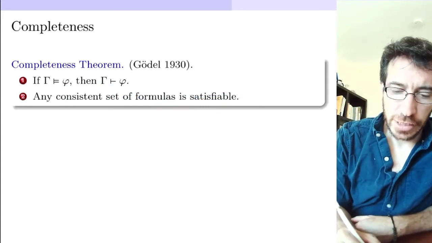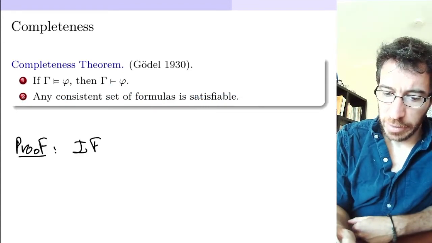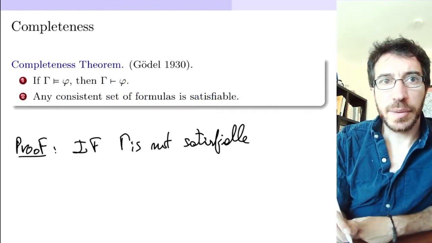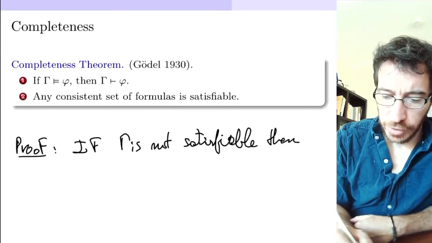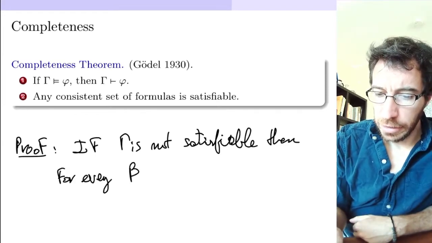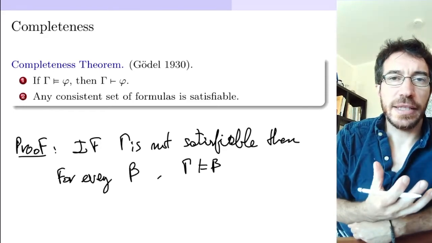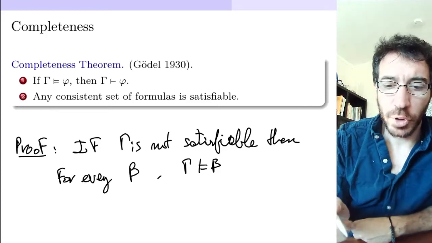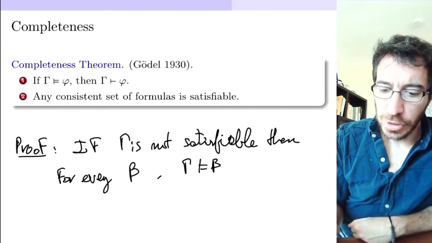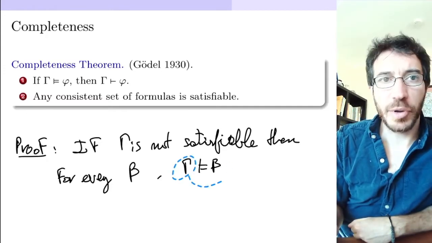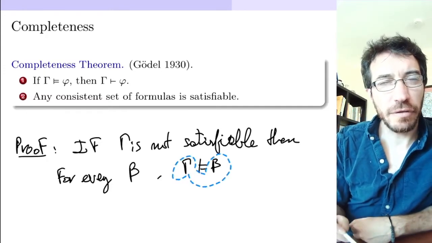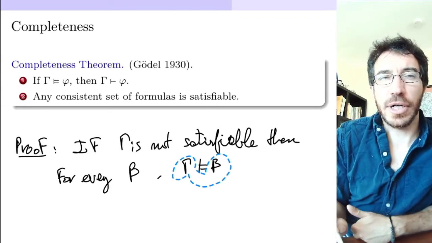The proof is that if gamma is not satisfiable, then for every formula beta, gamma semantically implies beta. The reason for that is that if you're not satisfiable, you don't have any model. So it's trivially true that every model of gamma is a model of beta, just because there are no models of gamma.